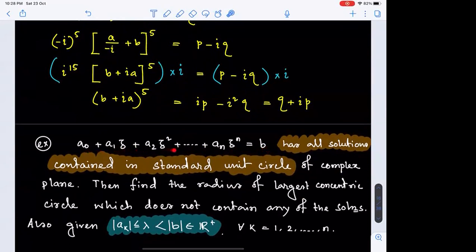So we will be given a polynomial equation in z. Now this highlighted section, that all solutions are contained in the standard unit circle, may or may not be given in the question. Whatever you can identify highlighted in brown may or may not be mentioned.